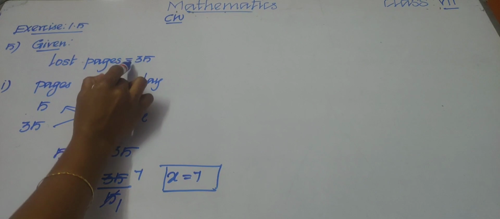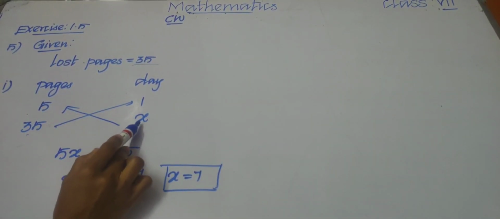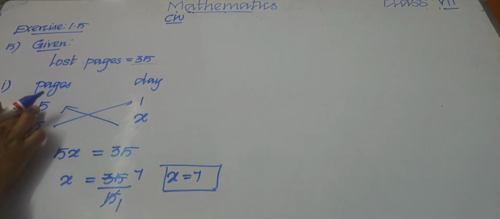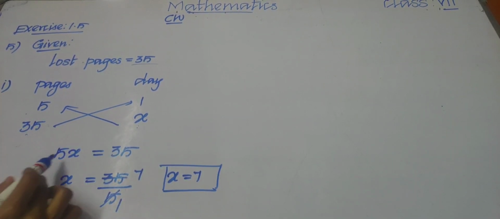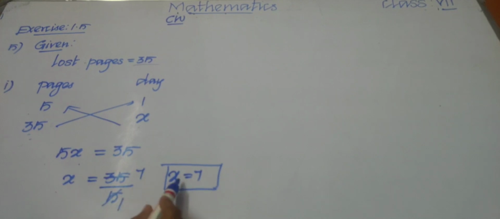The last page is 35, and the number of days we don't know, so let me put that as x. Now we can cross multiply. We will get 5x equal to 1 into 35, that is 35. So x equal to 7. Is it clear children? Pause the video and write. Let us see the next one.